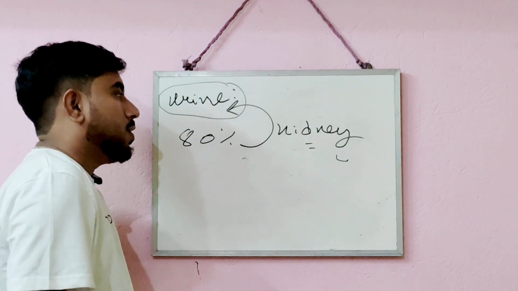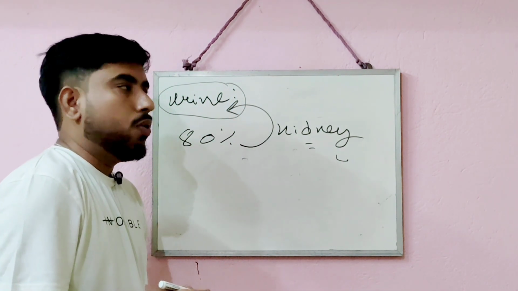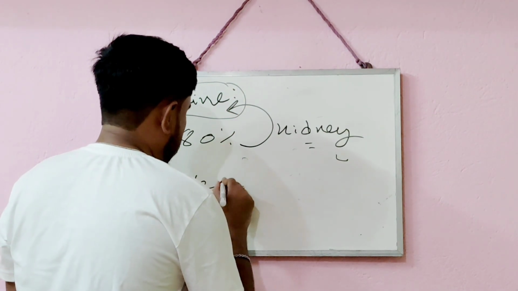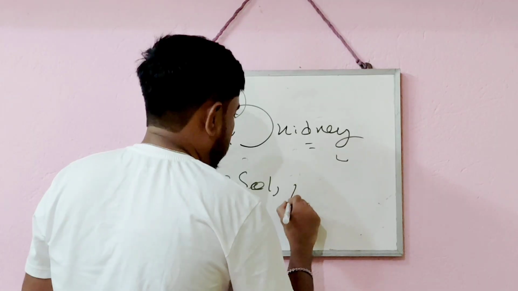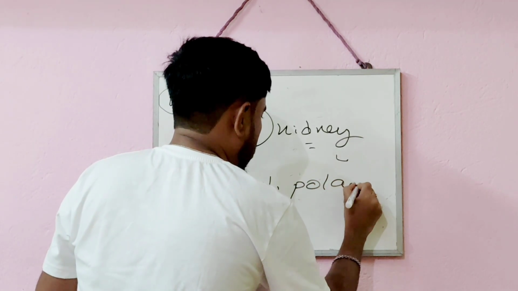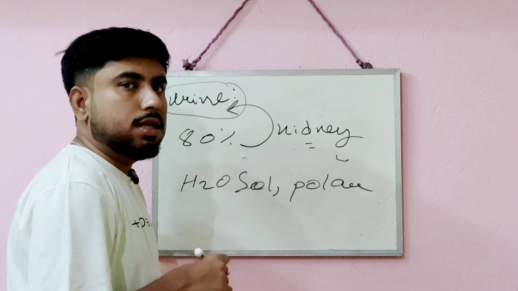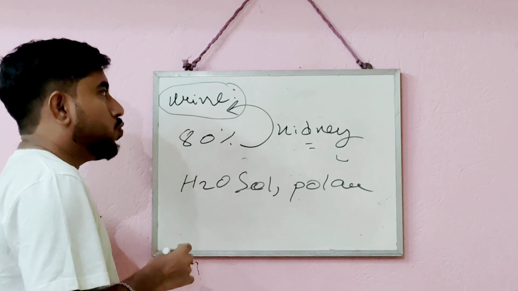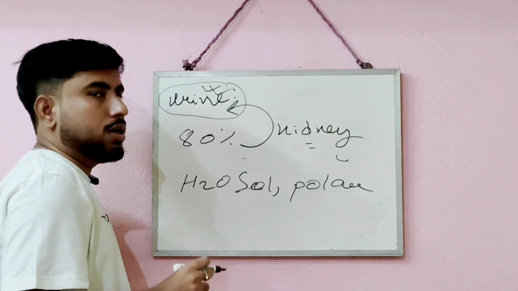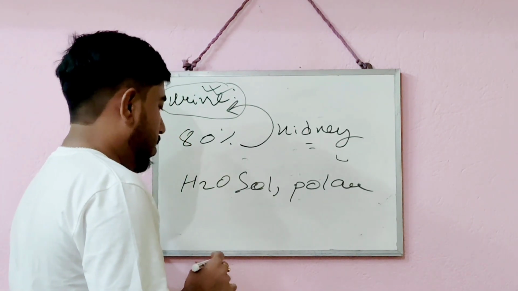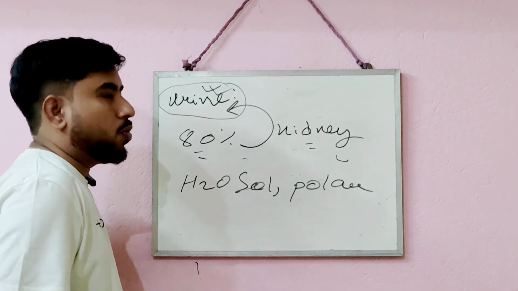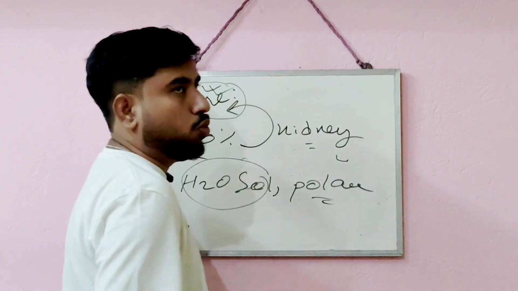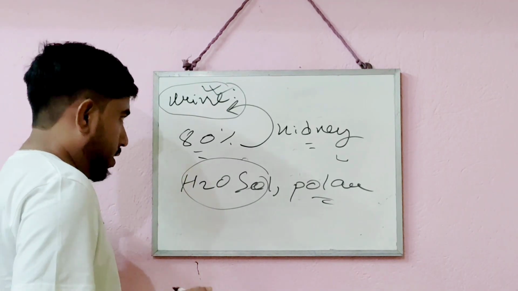So if the drug wants to get eliminated through the kidney, that drug should be hydrophilic or water soluble and polar, so that the drug can easily dissolve in water, and by that water it is going to form urine, and by that urine it is going to be excreted out from our body. Almost 80% of drugs, whatever drug you can name, which are water soluble and polar and used mostly in our daily life, are going to be excreted by urine.